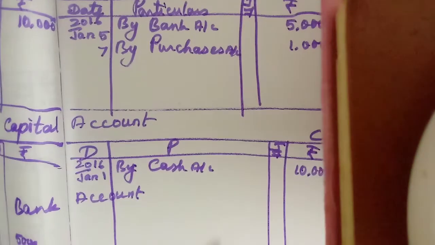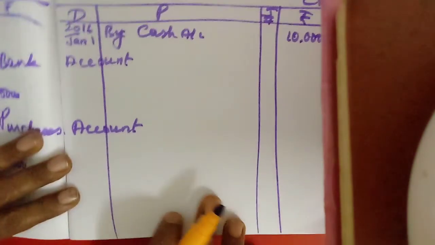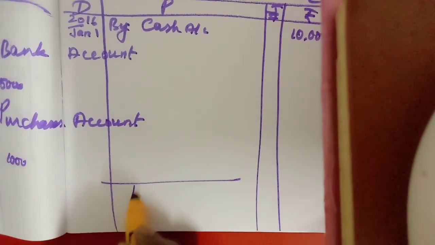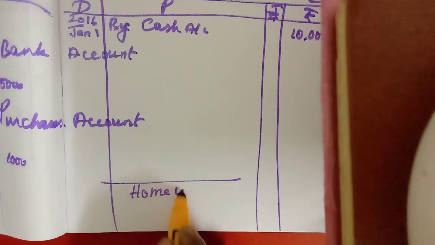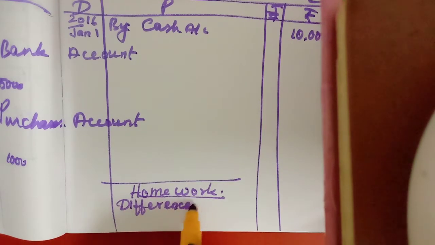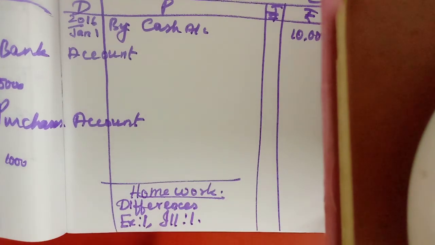We have finished the posting. Okay students, you might have understood, so you learned. Homework for you: differences, and exercise 1, illustration 1. These three you have to do. Okay students, thank you very much.